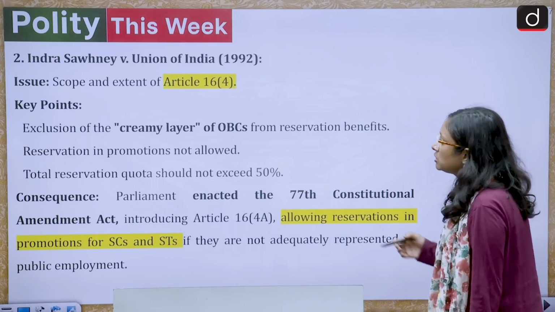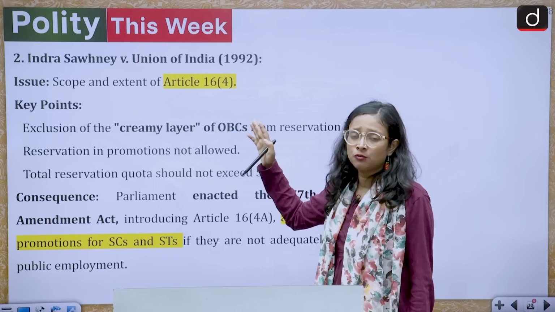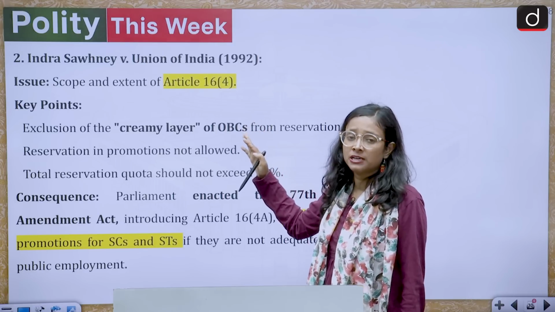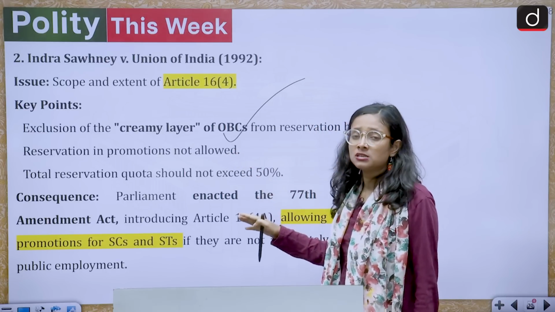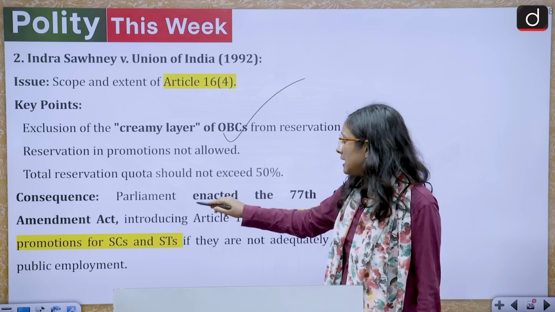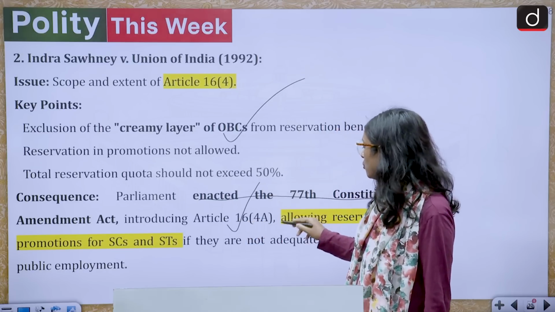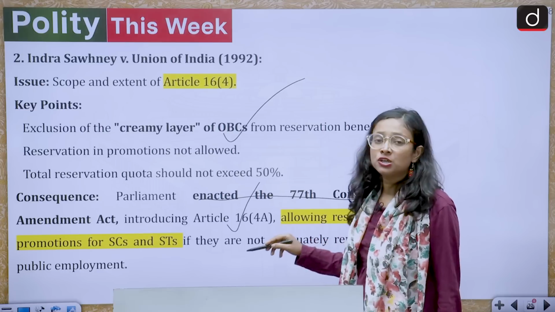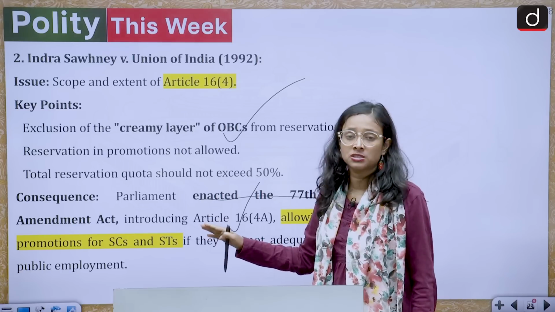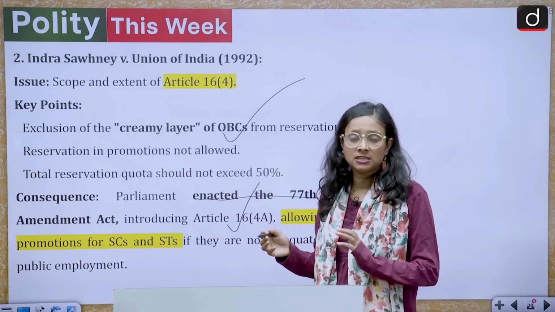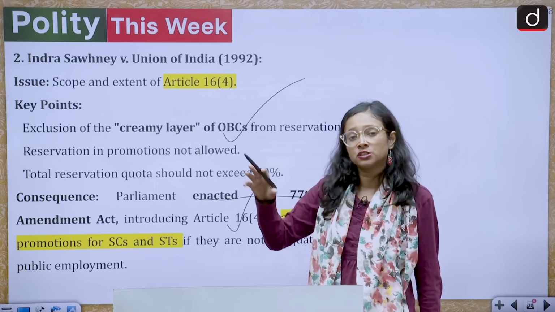The next case is Indira Sawhney versus Union of India. We already discussed this case: the 50% ceiling came from it, and the concept of creamy layer emerged. After this, Parliament enacted the 77th Constitutional Amendment Act, which introduced Article 16(4A) and allowed reservation for SC, ST communities in promotions also. In OBC you have this reservation for the initial appointment.